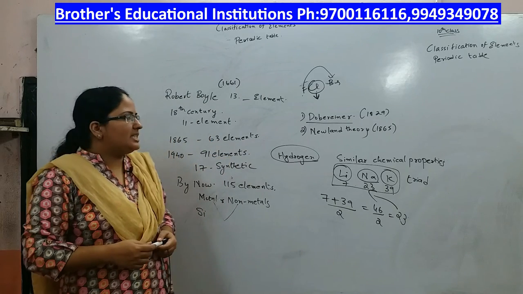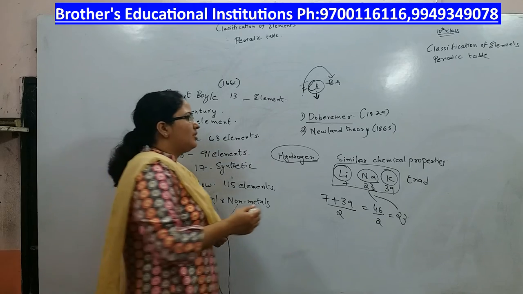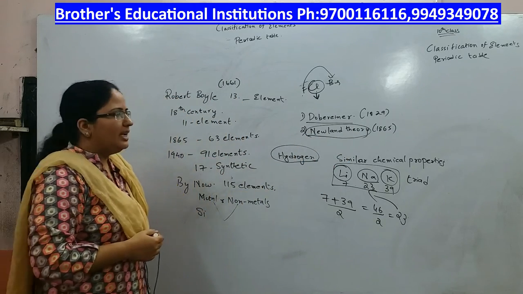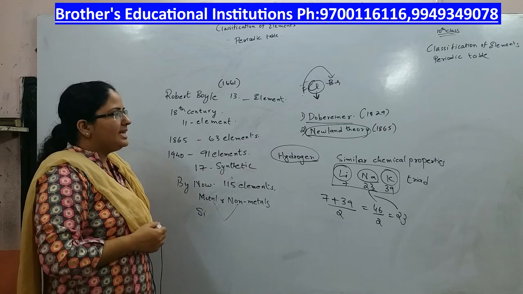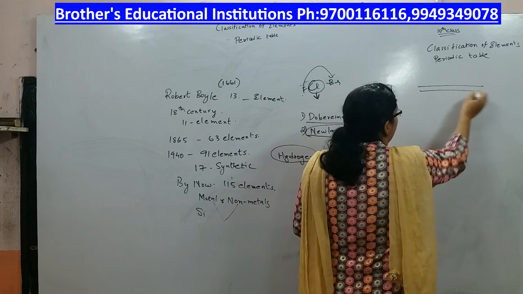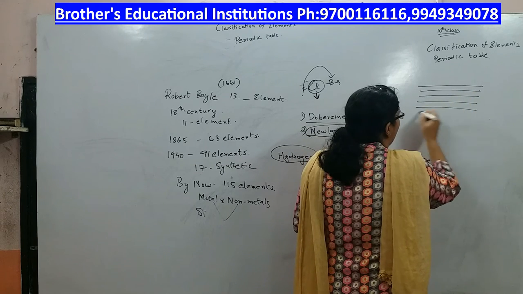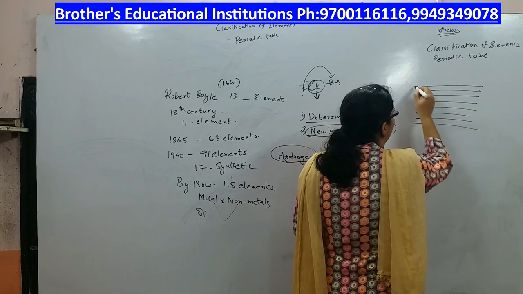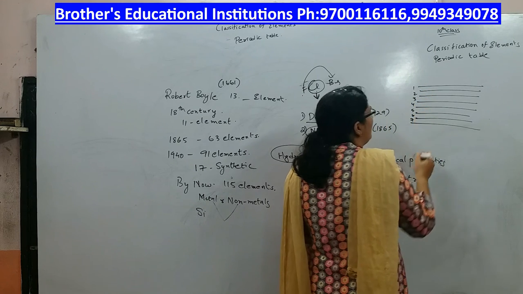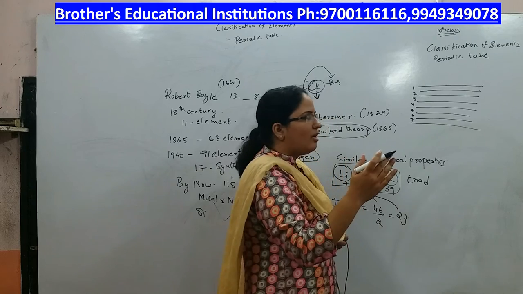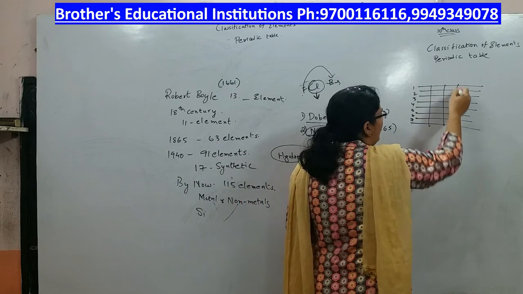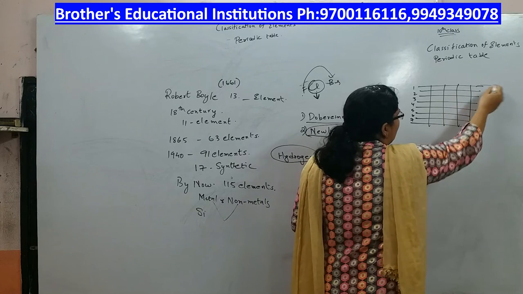Now the next classification was put forth by a scientist called Newlands. What Newlands did is, he arranged the elements in the increasing order of their atomic weights. When he arranged the elements in the increasing order of their atomic weights, he got 7 groups of elements which he arranged horizontally.